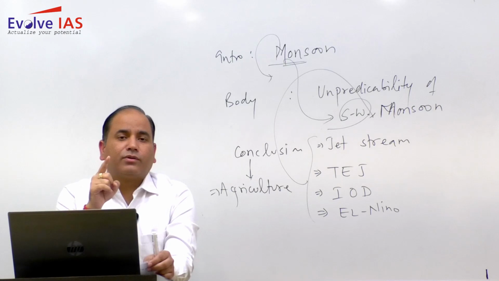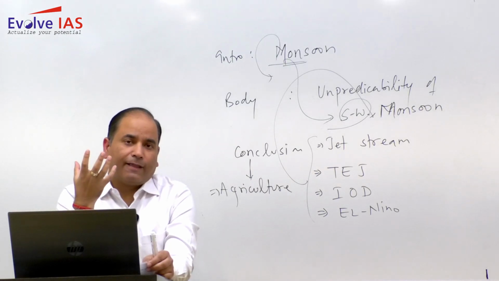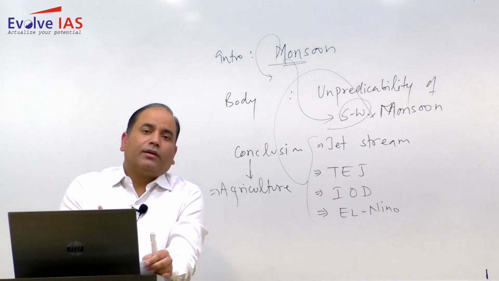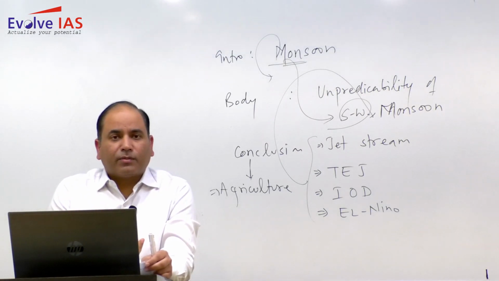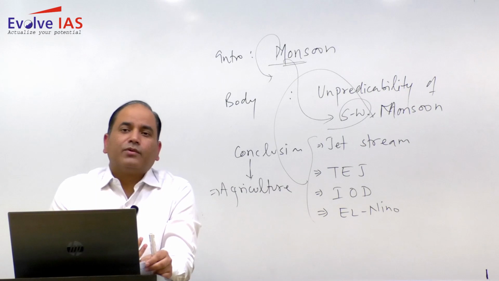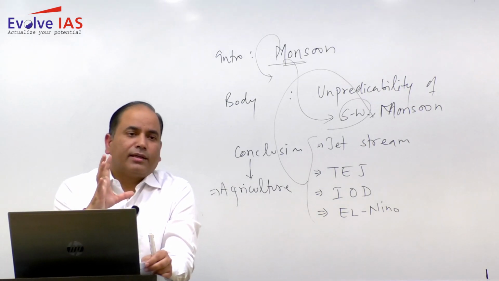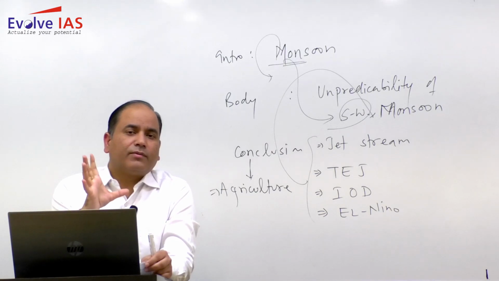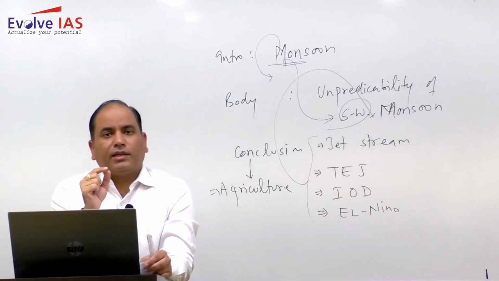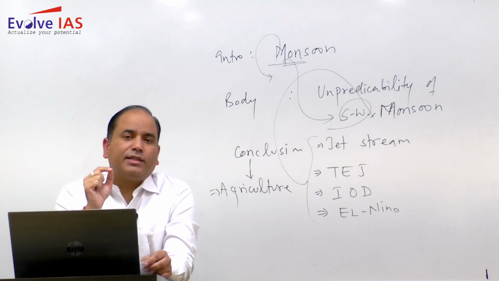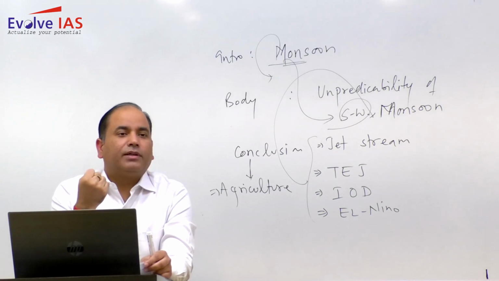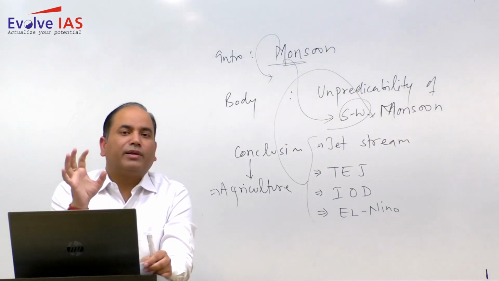for harnessing solar energy you need some land. A sizable amount of land needs to be diverted for placing the solar panels. In an area like the northern plain, we have a huge potential of solar energy. But if you see, the Indo-Gangetic plain is mainly utilized for agricultural activity, which is the most dominant activity.